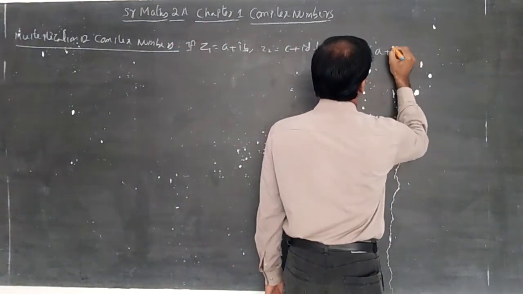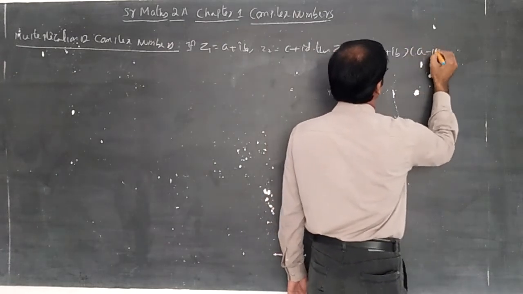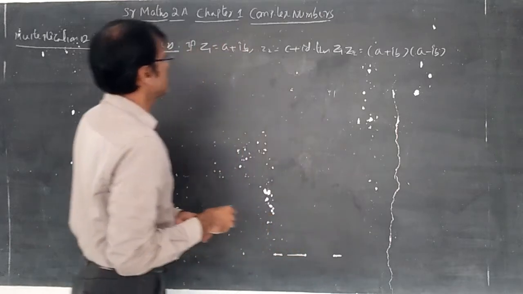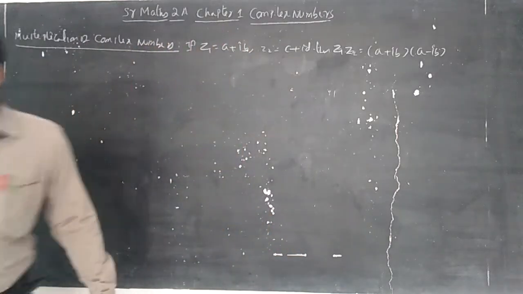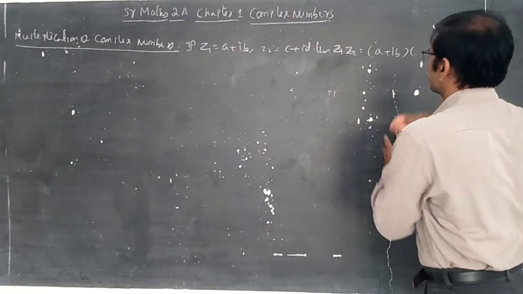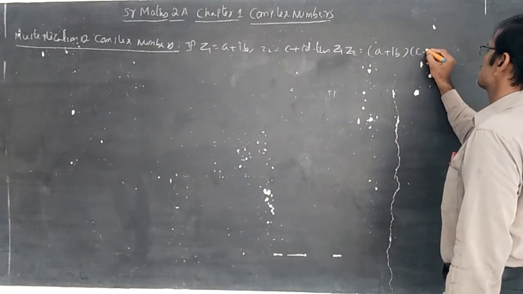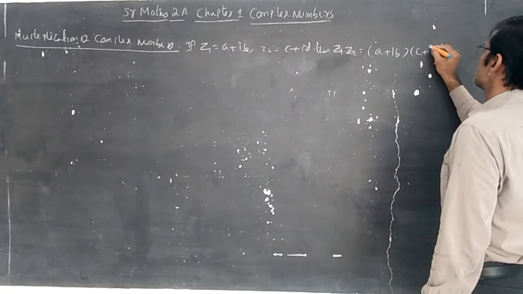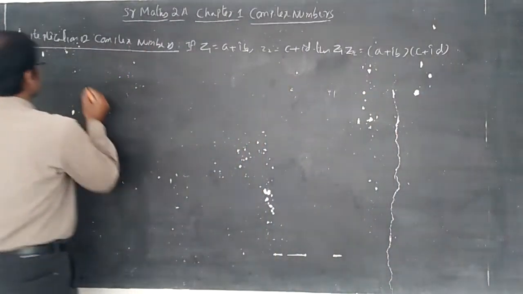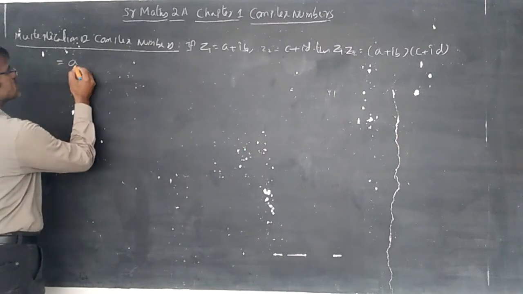We can write like this: A plus IB into C plus ID. We can discuss the conjugate complex number separately later. Now multiply each term with each term.